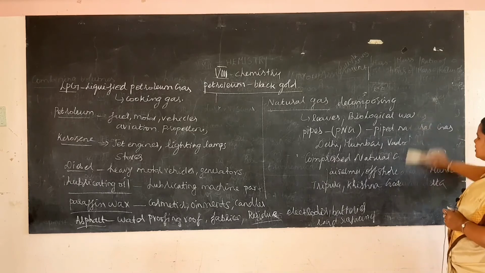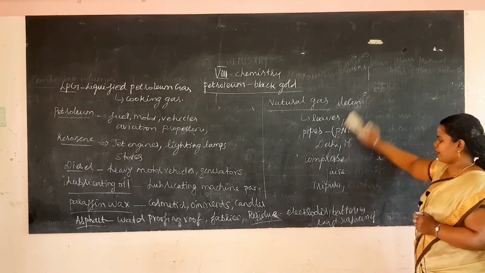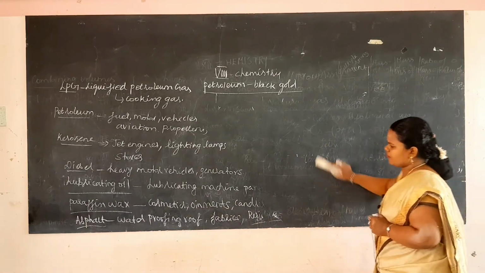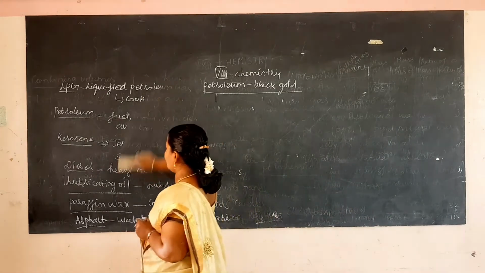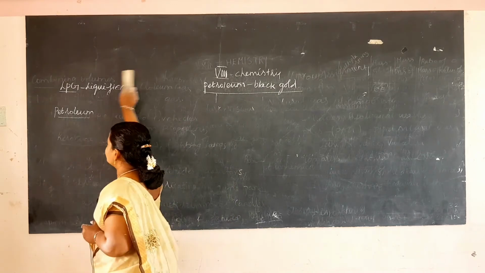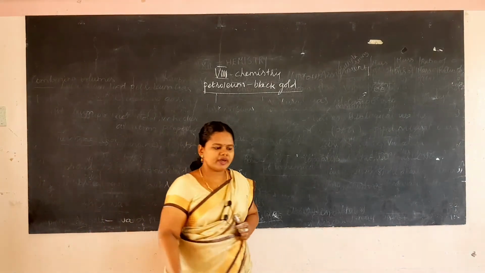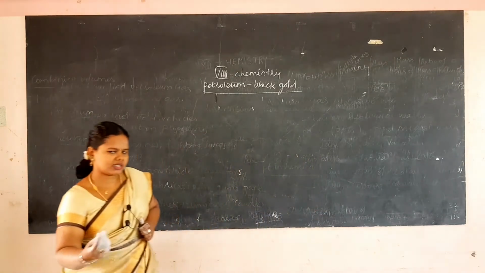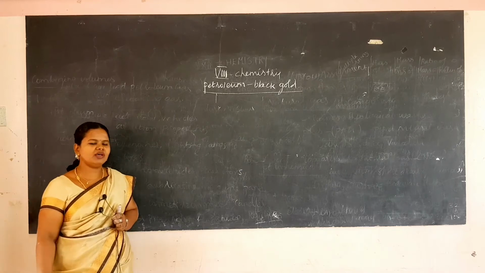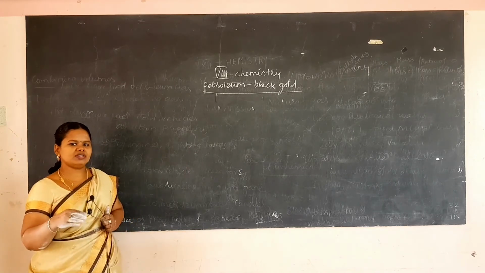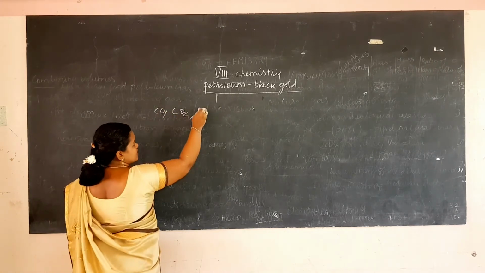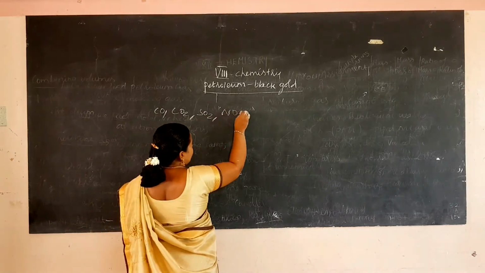We'll see the factors that influence pollution, or the human influence on the environment, how we are affecting the environment by using these fossil fuels. That is nothing but pollution. How does our environment get polluted when we use petrol? When you use petrol in your vehicles, it gives out these gases: carbon monoxide, carbon dioxide, sulfur dioxide, and sometimes nitrogen dioxide also.